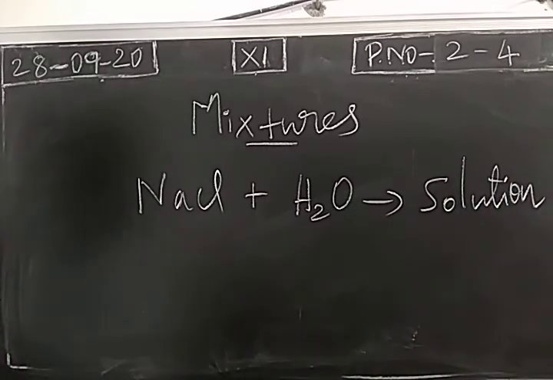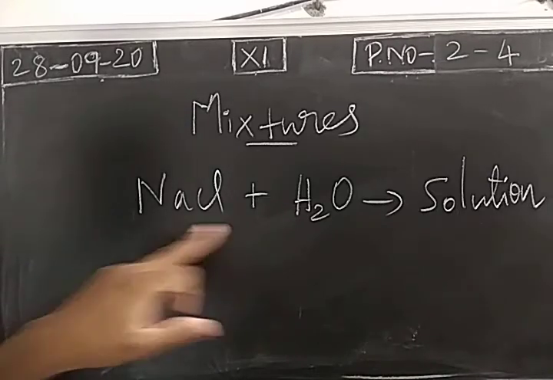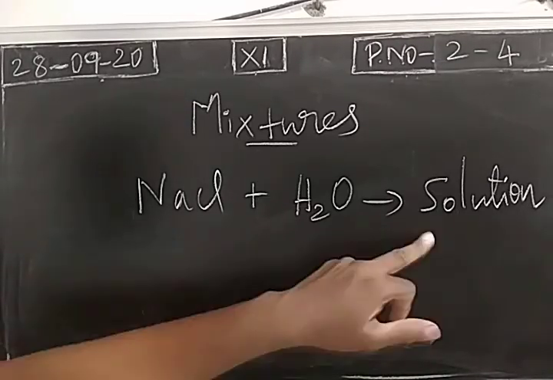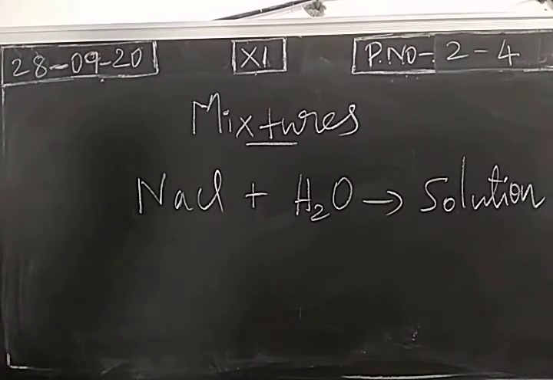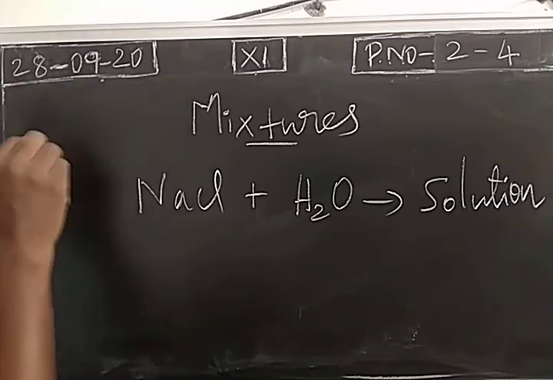What is the another name for homogeneous mixture? Solution. Right? So salt is added in water, we get a solution. So this is called a mixture, homogeneous mixture. So pure substances combined together without any chemical interactions, we get mixtures. Based on the nature, mixtures are of two types, homogeneous and heterogeneous.